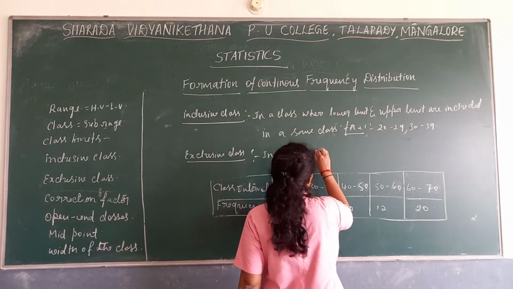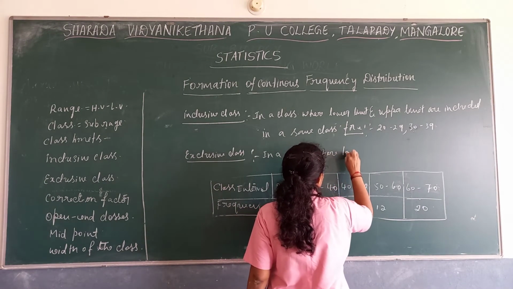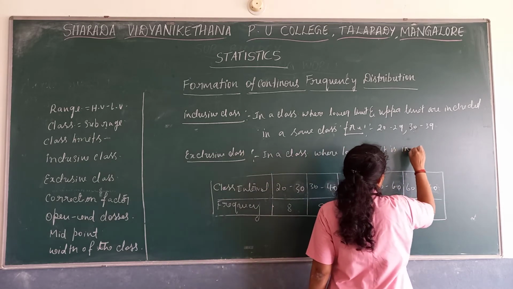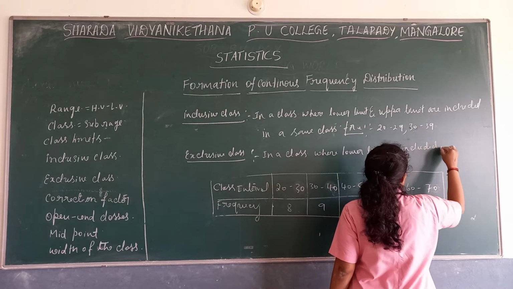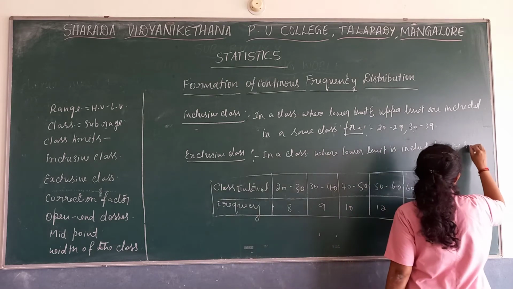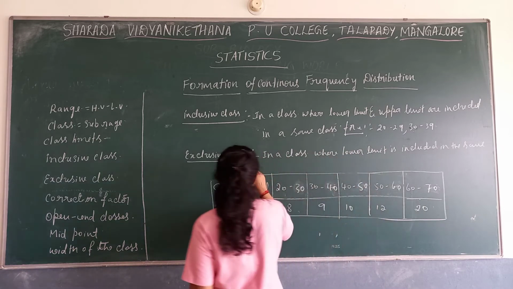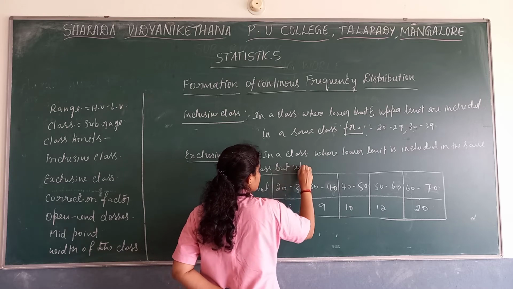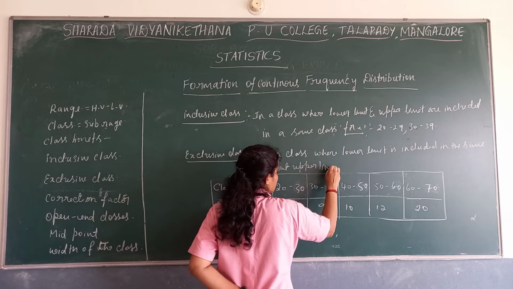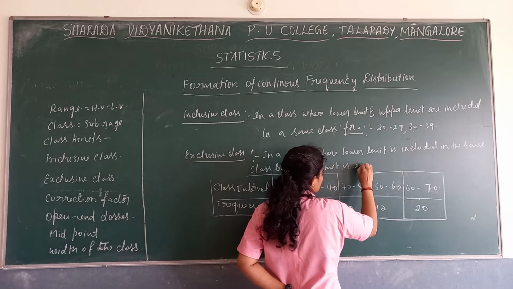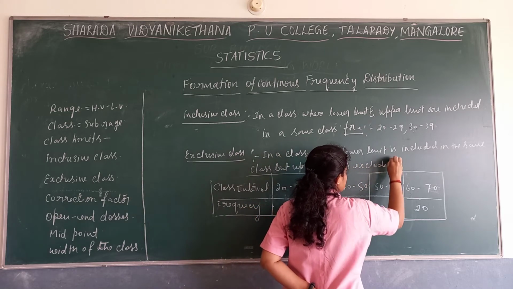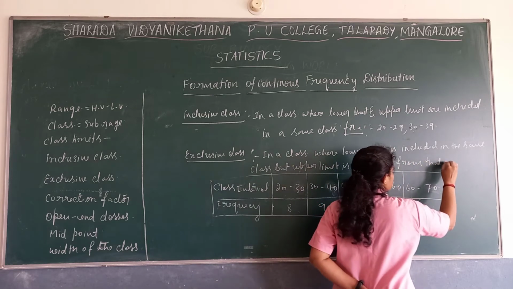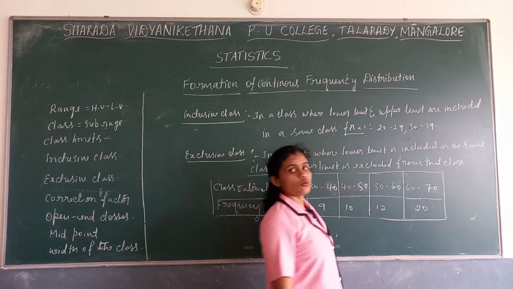In a class where the lower limit is included in the same class, but the upper limit is excluded from that class and included in the next class.